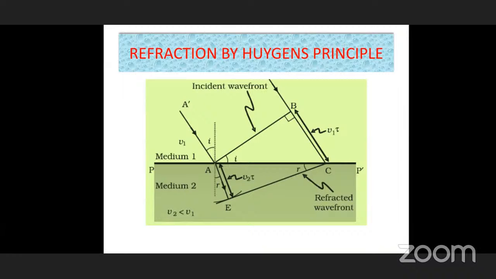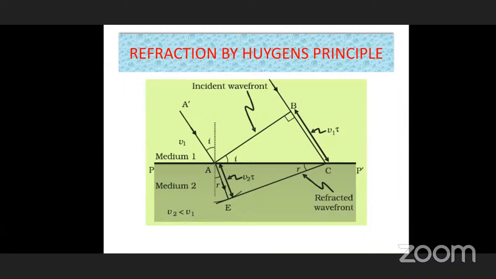You should imagine it is perpendicular to this paper, and also this AB is perpendicular to the plane. As these are planes, you should imagine three-dimensionally that these two planes are perpendicular to each other.